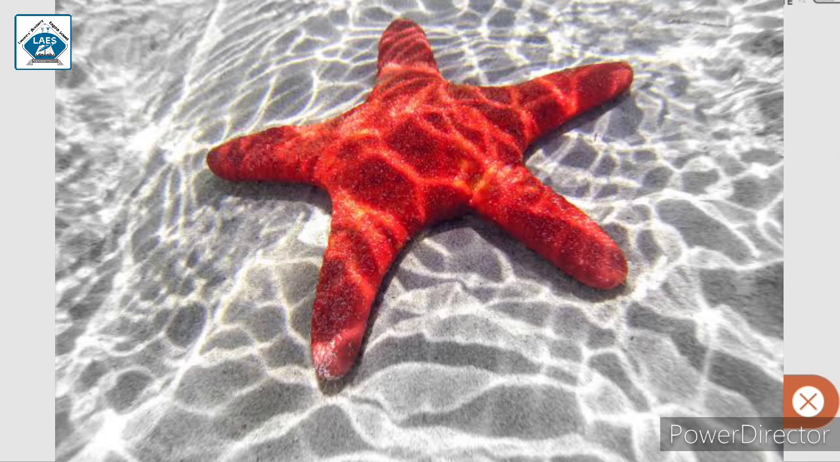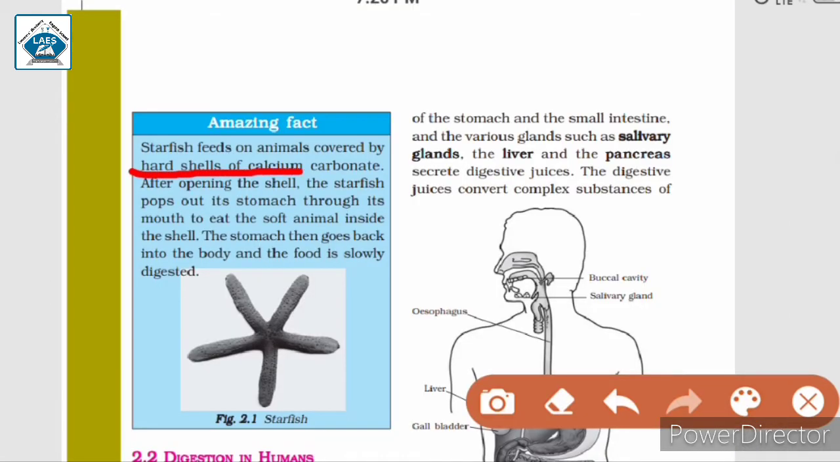Here, starfishes feed on animals whose body is covered in hard shells, and these hard shells are made of calcium carbonate. It opens the shell of the animal, then the starfish pops out its stomach. That means it extends its stomach out of its mouth and then eats the animal. After that, the stomach goes back into the body of the starfish and then the food is digested slowly.